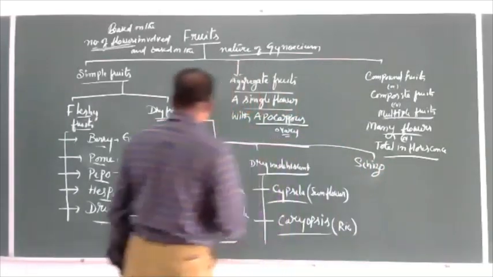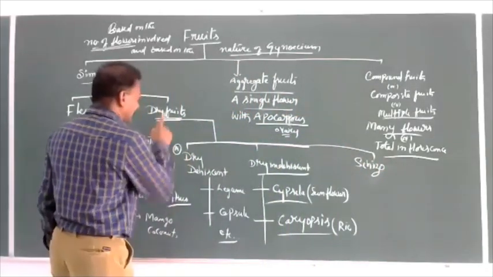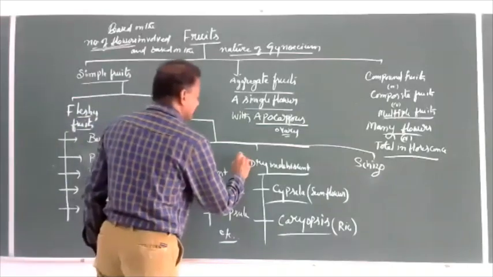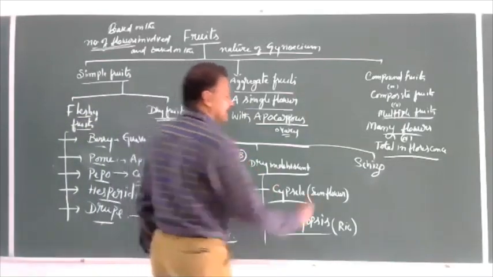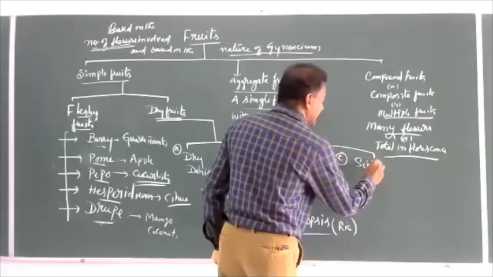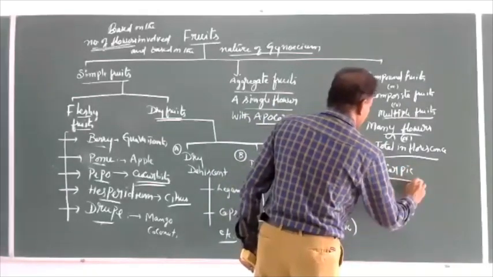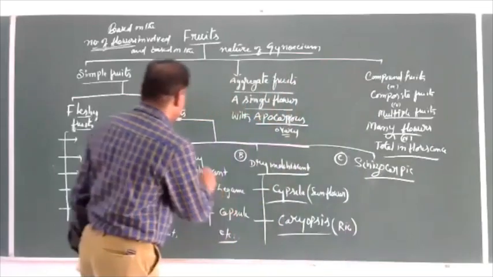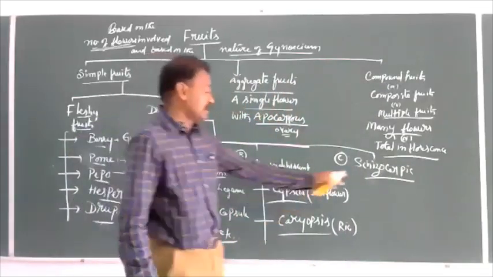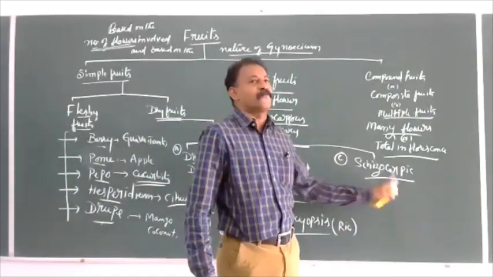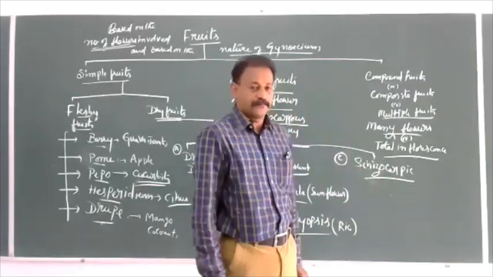First one dry dehiscent, then dry indehiscent, then schizocarpic fruits. What are these schizocarpic? Schizo means divisible.